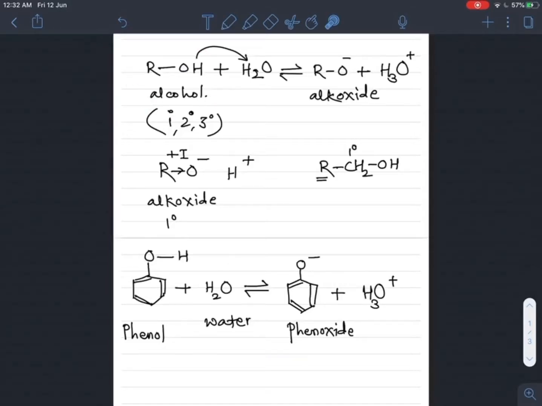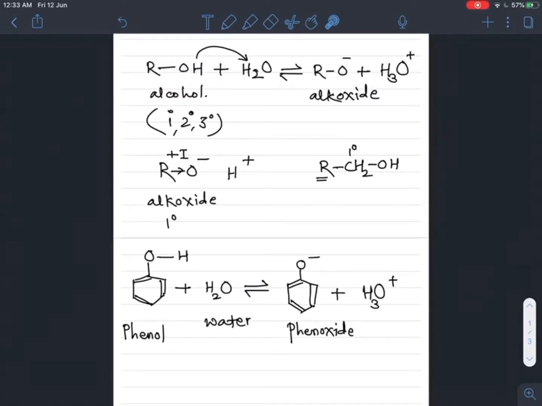But in case of phenol, when this OH bond breaks, a phenoxide ion is formed. This phenoxide ion is more stable than the alkoxide ion due to the resonance effect. More stable resonance structures are formed due to the negative charge present on this oxygen and the pi bonded electrons present in the benzene ring, and that's why alcohols are less acidic than phenols.